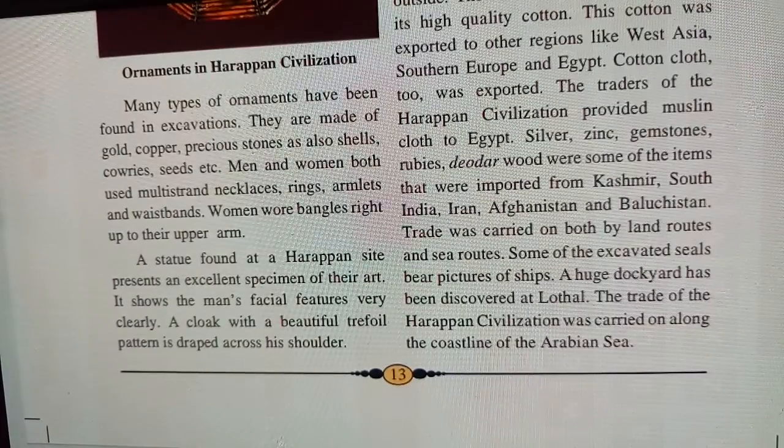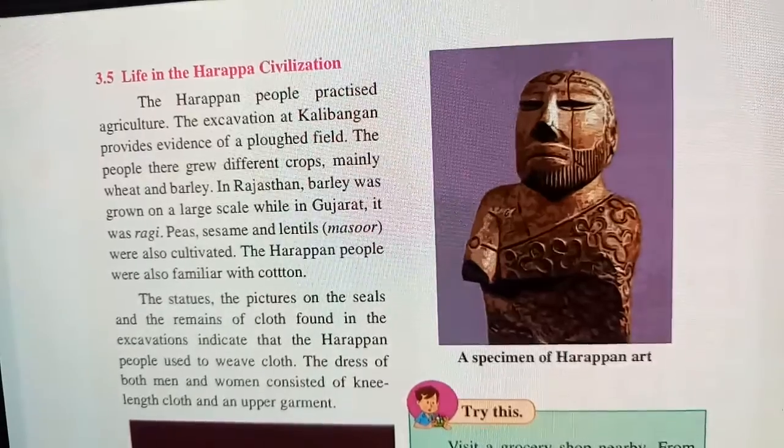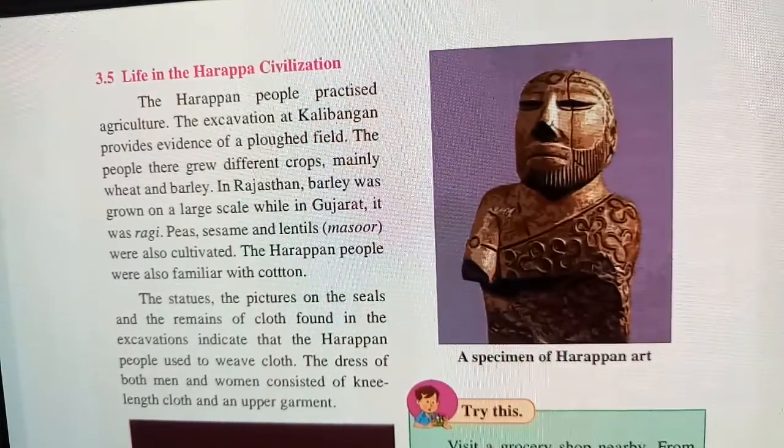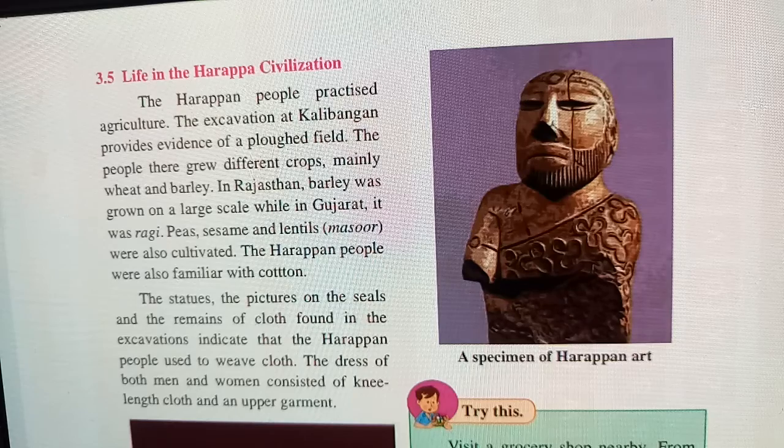A statue found at a Harappan site presents an excellent specimen of their art. It shows the main facial features clearly. A cloak with a beautiful trefoil pattern is draped across his shoulder. They found some specimens of art at Harappan sites, and they used to draw the statues and pictures they had seen on some of the materials they found. So this is the picture of a specimen of Harappan art.